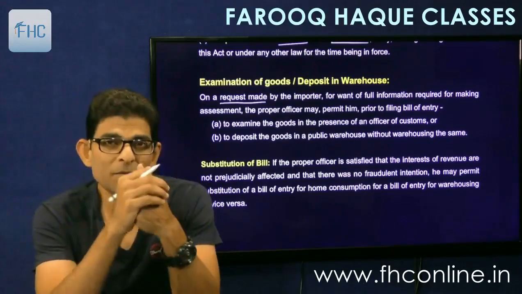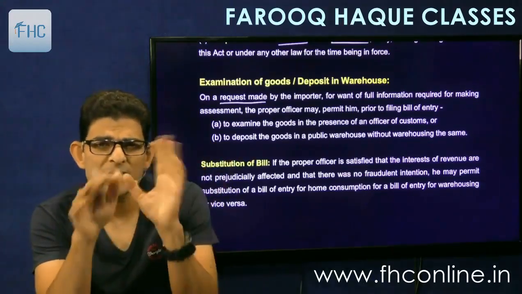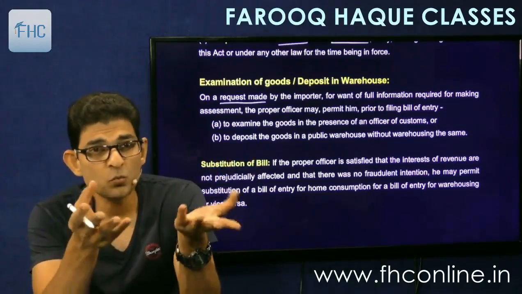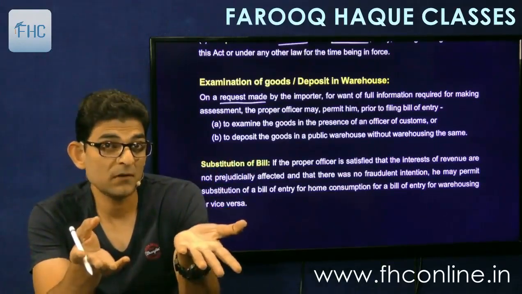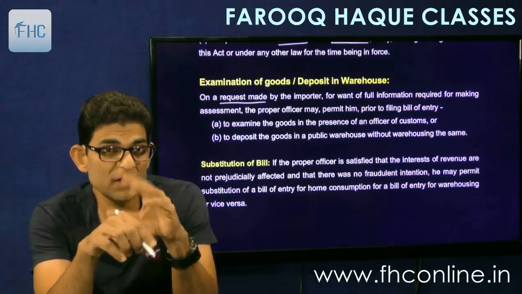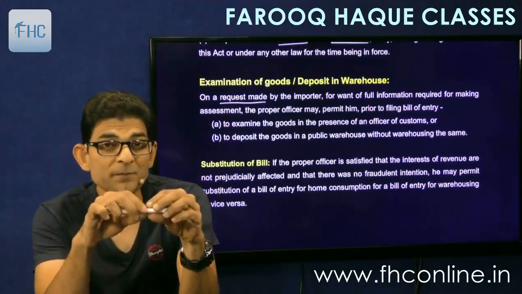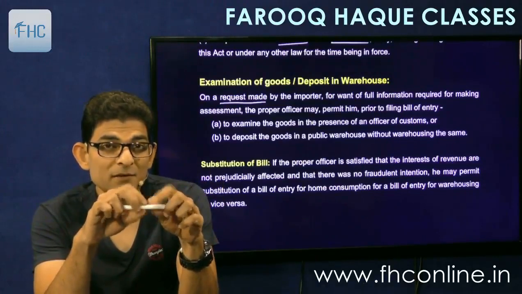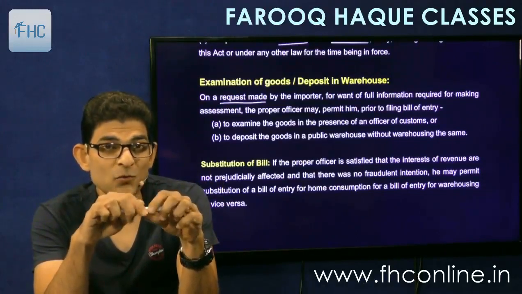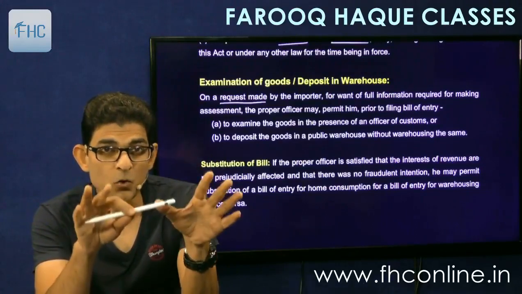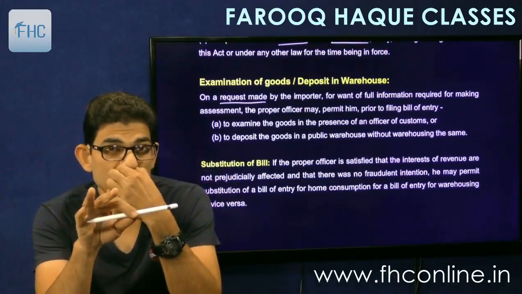Now it may happen, like I have a branch in Singapore. They have sent me a consignment, but I don't know what is included in that consignment. I have not received any documents up till now, but I have to file the bill of entry. So how will I file the bill? It's not possible. So I'll ask the officer that, look, I don't have the documents. I have not received them yet.